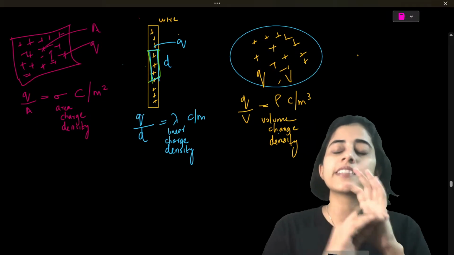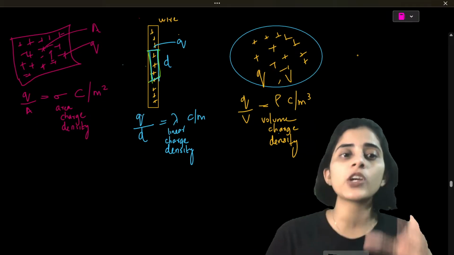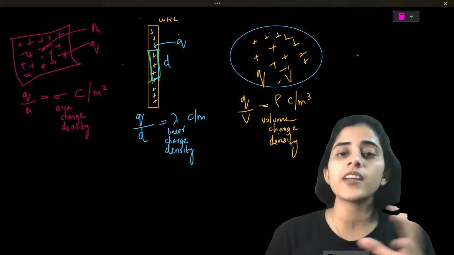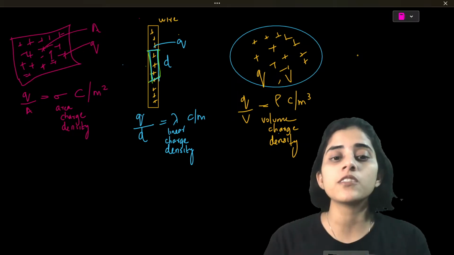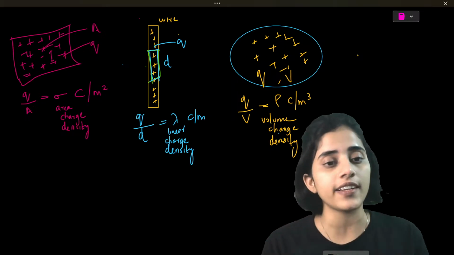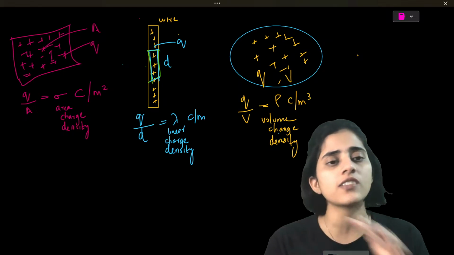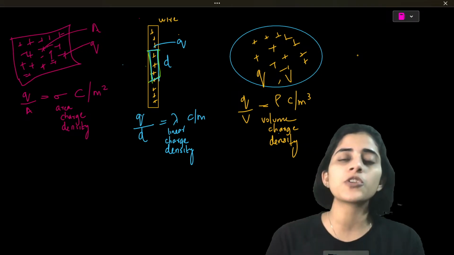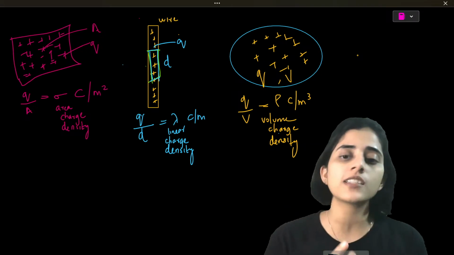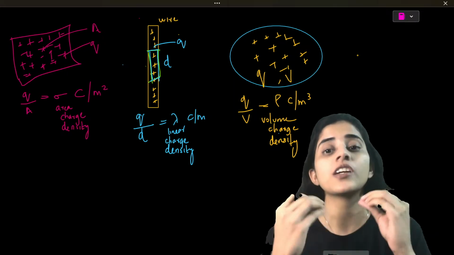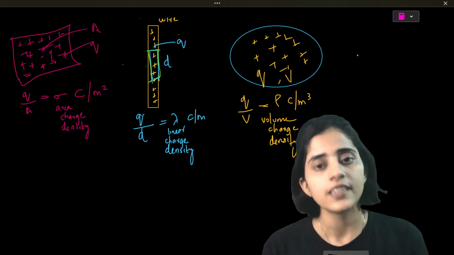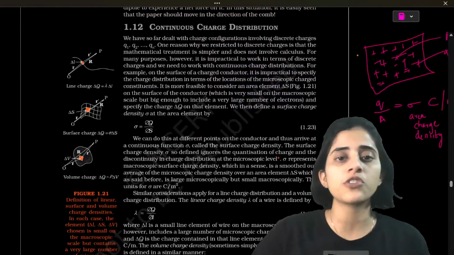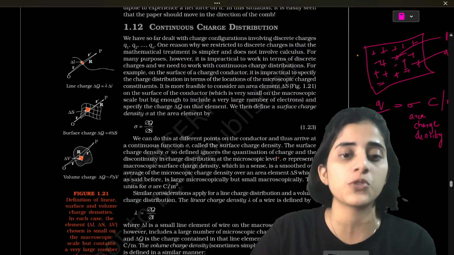So you can see, depending on the charge distribution and depending on what you take, like area you can take, length you can take, volume you can take, you can represent different quantities like area charge density, which is the charges distributed over certain area, linear charge density, which is the charge distributed over a length, or volume charge density, which is the charge distributed over a certain volume. So for volume charge density, it could be irregular shaped objects as well. So that is what we are going to discuss here in continuous charge distributions.